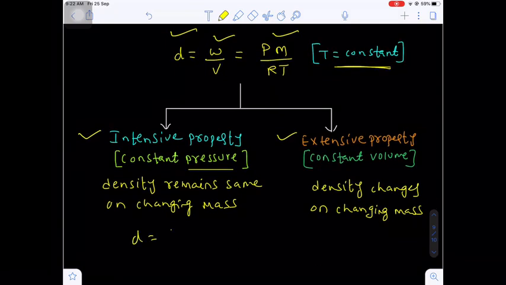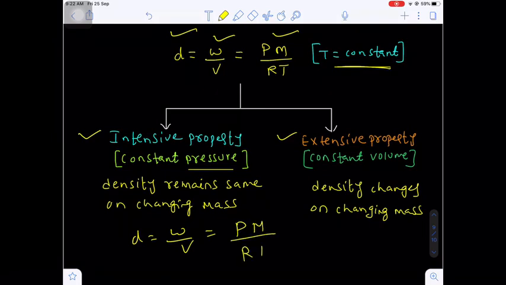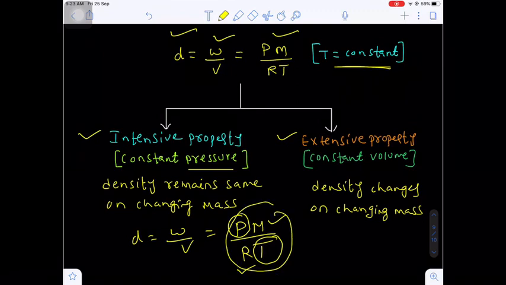Now here, density formula, mass upon volume, is equal to pressure into molar mass of the ideal gas divided by R into T. Temperature is constant, and now I am assuming pressure is also constant. Do you know molar mass of the ideal gas is constant? Yes. R is itself a gas constant. That means this is totally constant.